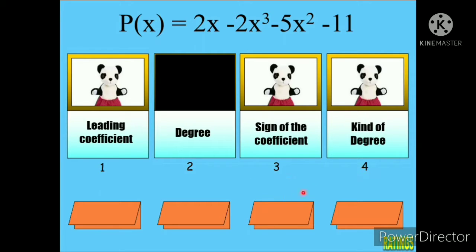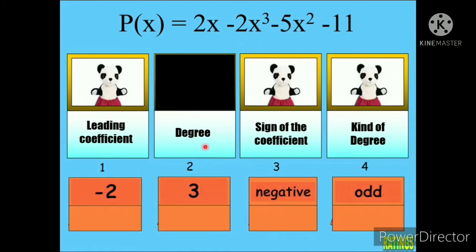Okay, what is the leading coefficient? Siyempre, makikita mo yung leading coefficient dun sa kung nasaan yung ating degree. Okay. So, in here, the leading coefficient is negative 2. Kasi ang ating degree is 3. Tama ba? Okay. So, ang ating leading coefficient is negative 2. Ayan. Ang ating degree is 3 since it is the highest exponent.